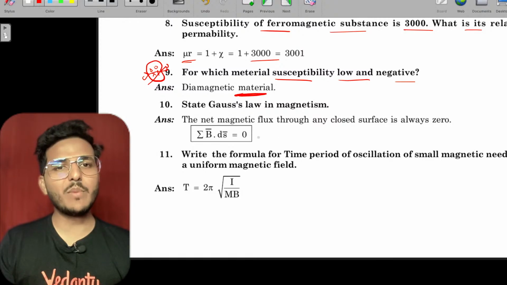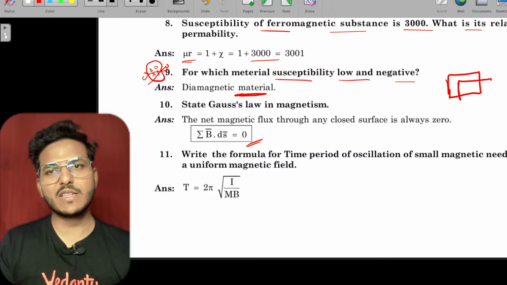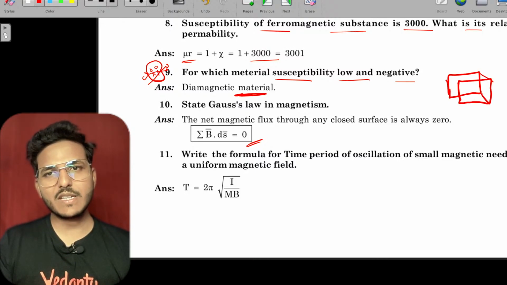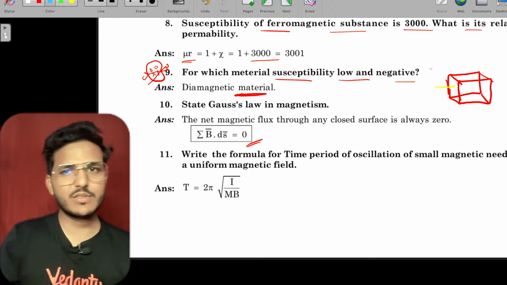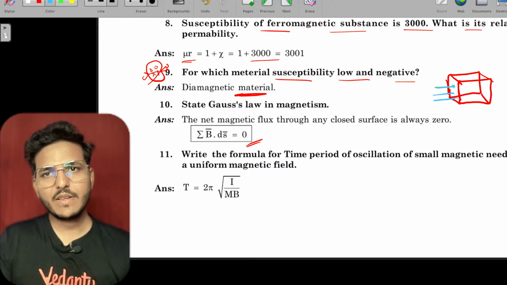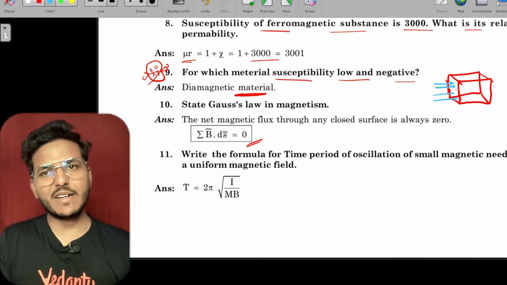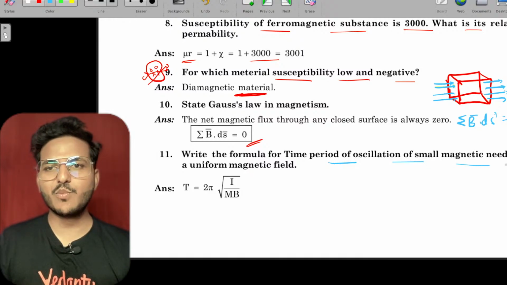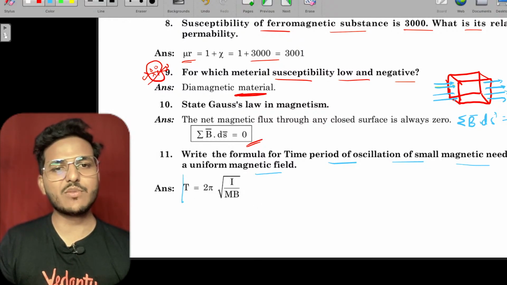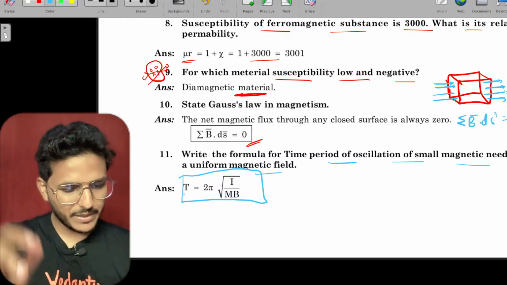State Gauss law of magnetism: the closed surface integral of B dot ds is 0. If you consider a closed surface, as much magnetic flux enters through one face as moves outward through another, so the summation of B dot ds over any closed surface will always be 0. Write the formula for the time period of oscillation of a small magnetic needle in a uniform magnetic field: T equals 2 pi under root of I upon MB.